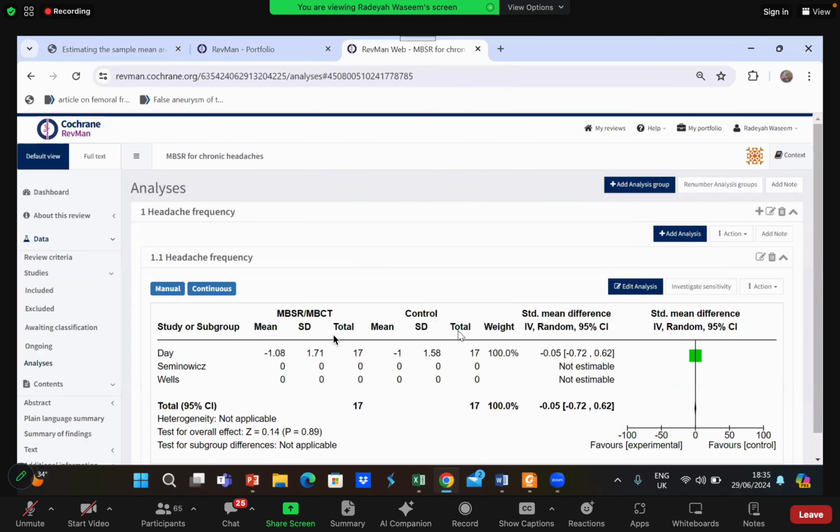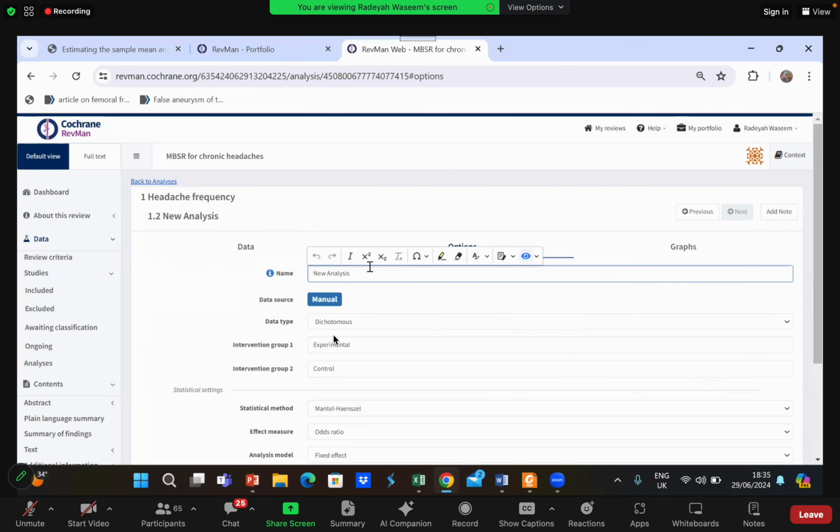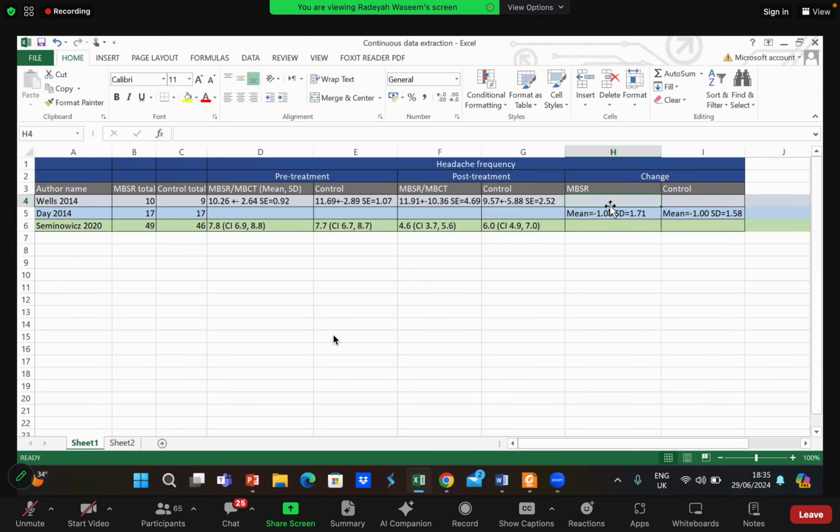You guys can see, this is the background work. What I'm doing right now is extra work. I do not need to report it. So I'm not going to name it after any outcome. I will name it as MBSR. What I'm doing right now, I'll simply tell you guys, I am going to use RevMan to calculate the change for me in the pre-treatment and post-treatment.